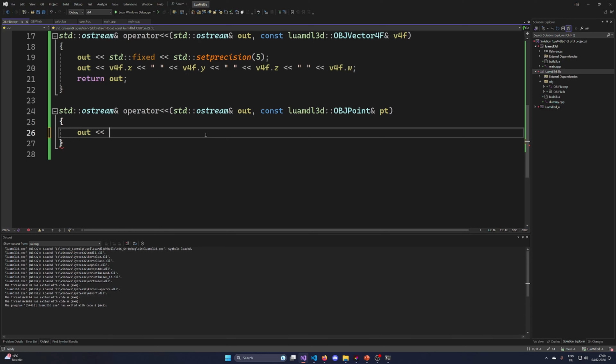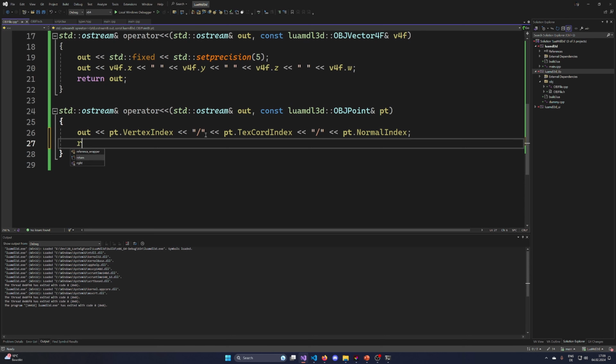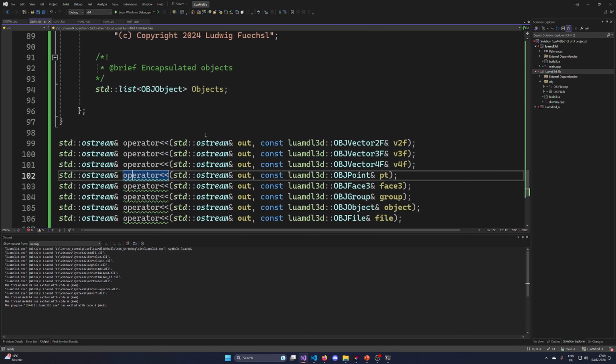So it's out, then PT vertex, edge, slash, texture, slash, normal. This is the way this is formatted.